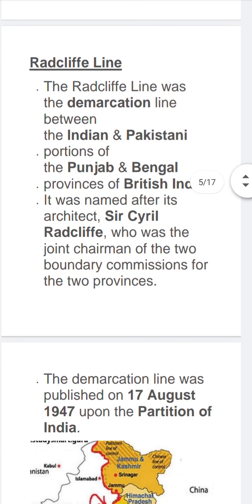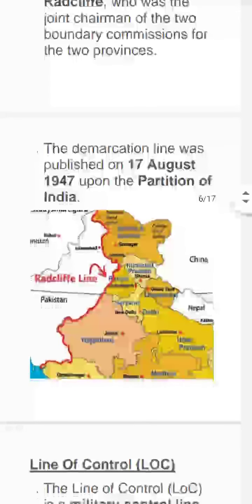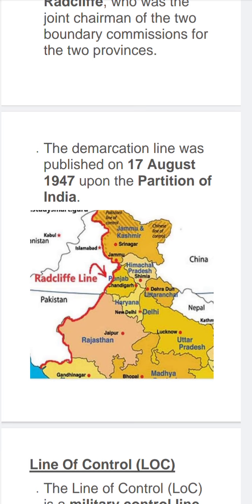Next, Red Cliff Line, most important one. The Red Cliff Line was the demarcation line between the Indian and Pakistani portion of Punjab and Bengal provinces of British India. This Red Cliff Line was named after Sir Cyril Redcliffe, who was the joint chairman of the two boundary commissions for the two provinces. The demarcation line was published on 17th August 1947 upon the partition of India. Okay, just 2 days after independence of India.